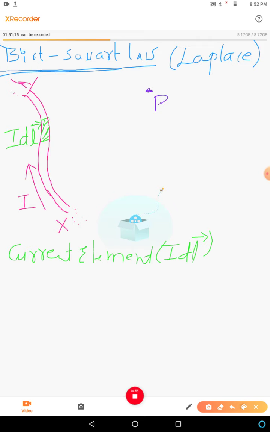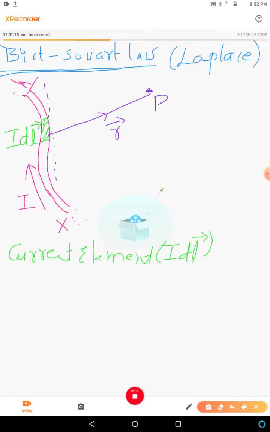For that I will join this current element with point P. So this is called the displacement vector r. Next, for the angle, I will draw a tangent to the current element.